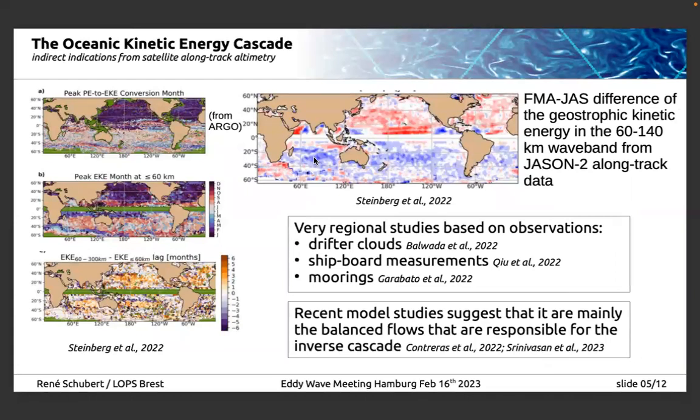Now, indirect indication that this process and the associated cascade occurs in large parts of the ocean is presented by Steinberg et al. 2022, who showed here in the top left panel the month where the available-to-eddy kinetic energy conversion peaks, which is shown here from Argo data and is usually in wintertime. And then they take along-track SSH data and derive the month where the eddy kinetic energy peaks at smaller scales, with a very similar month shown in this middle panel.